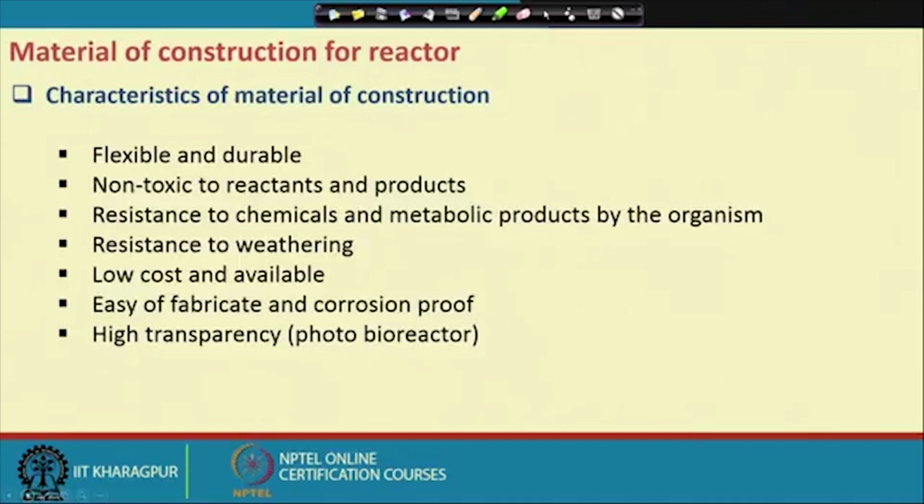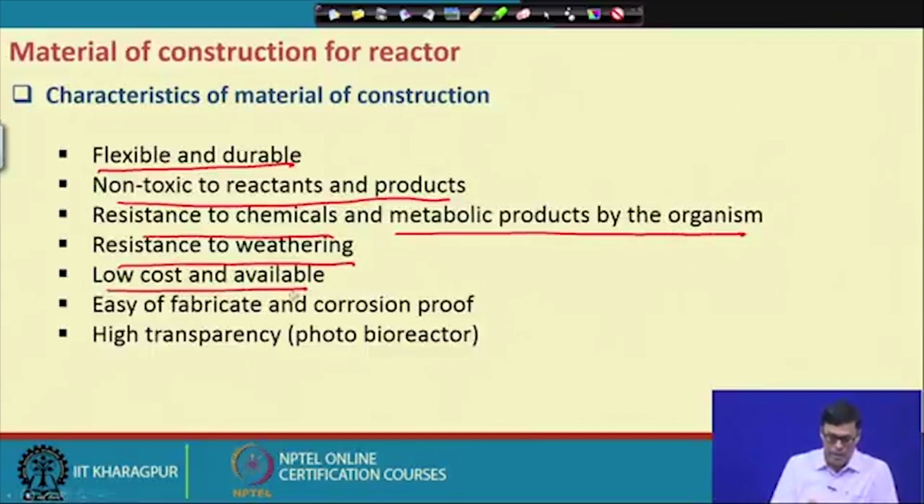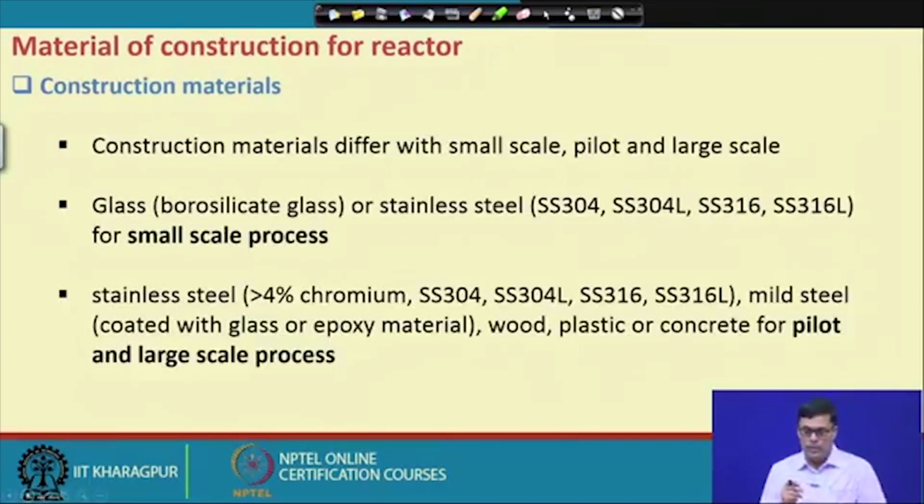So, the construction of the material is very important, and that of the reactor is very important. It should be flexible and durable, non-toxic to reactant and product, resistant to chemical and metabolic products of the organism, resistant to weathering, low cost and available, easy to fabricate, corrosion proof, and highly transparent. High transparency is needed in case of photobiological reactions, because we want to use light energy for the growth of the microbial cell.